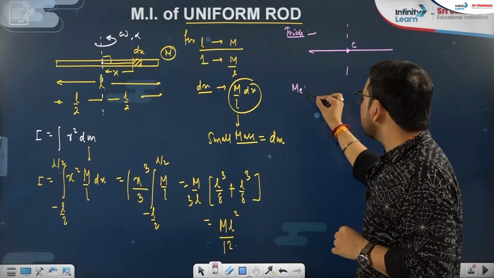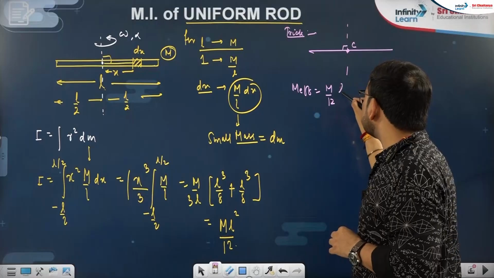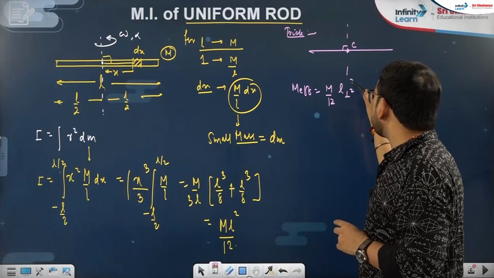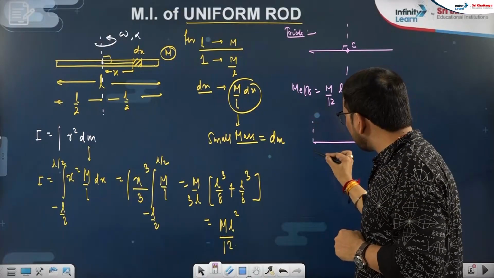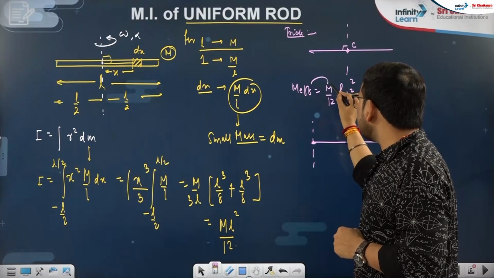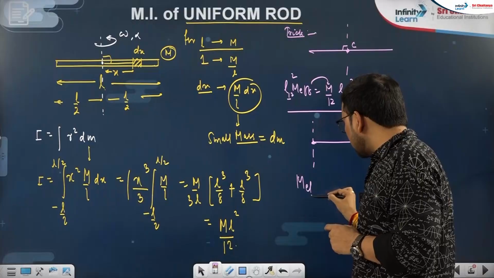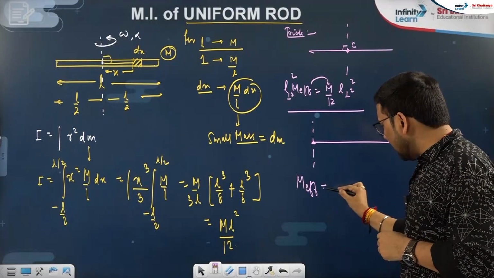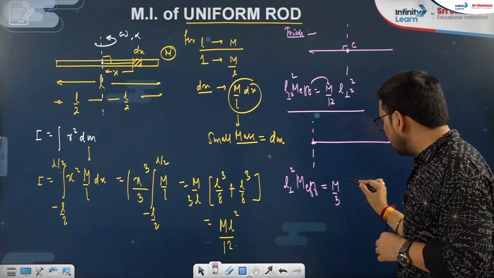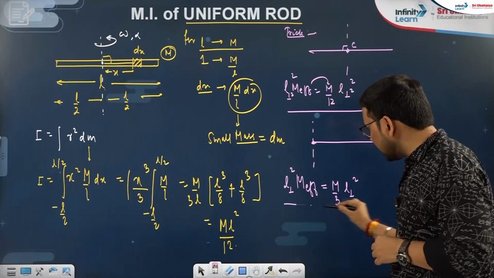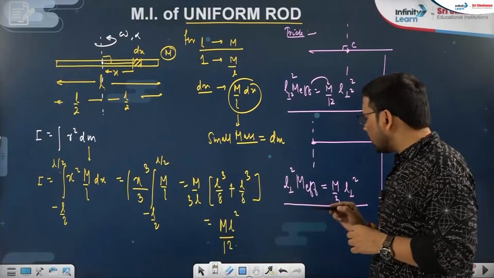So you write M effective as M by 12 into total perpendicular length square, and the perpendicular length is L in this diagram. If your axis is passing through the end point, then write M effective as M by 3 and multiply by perpendicular length square, and you will get your moment of inertia. That is the objective approach where for a uniform rod you can spare yourself from using integration.